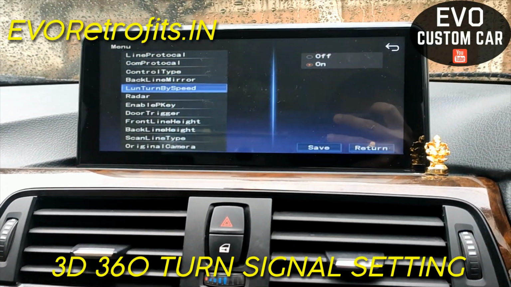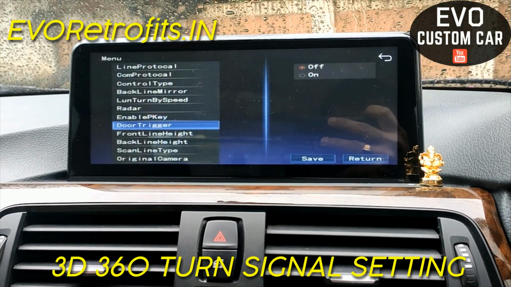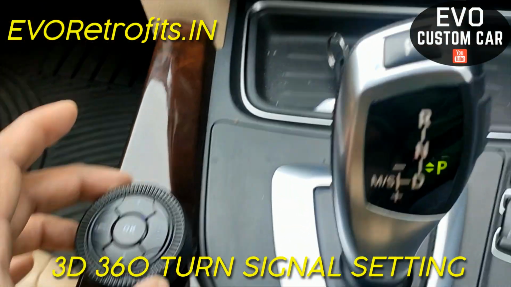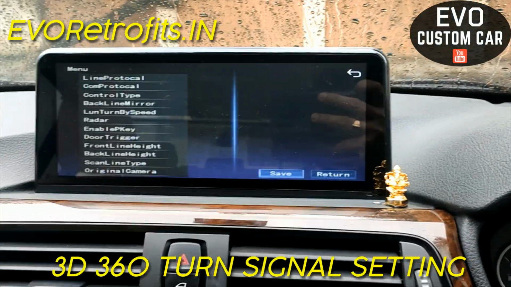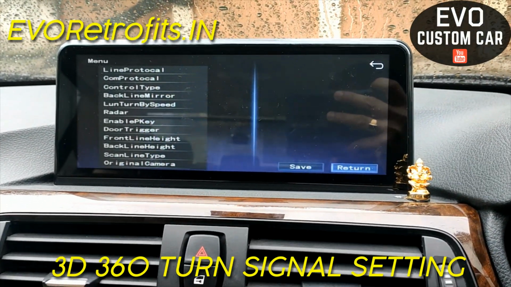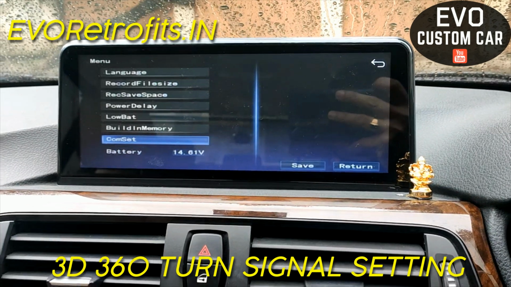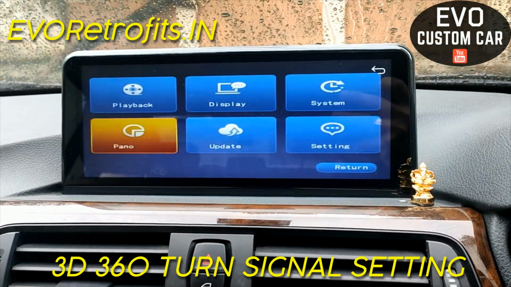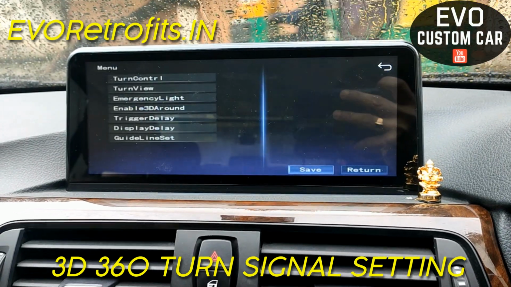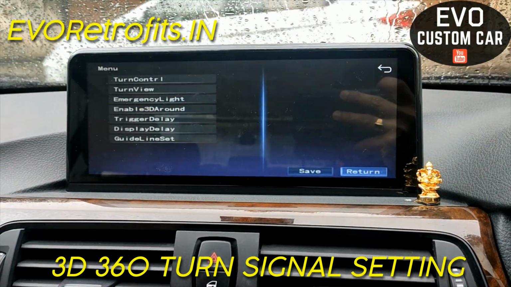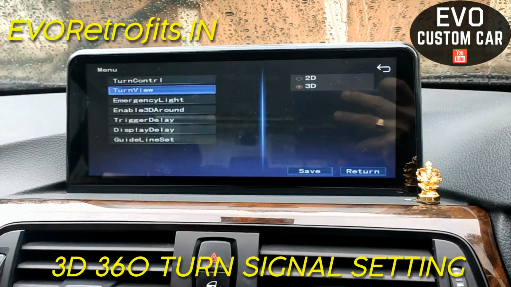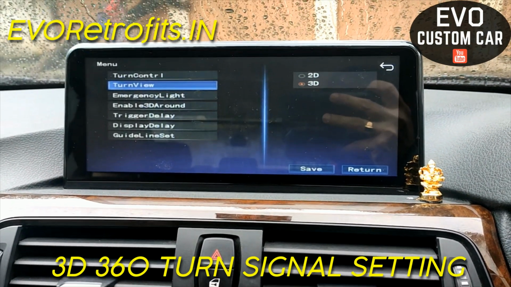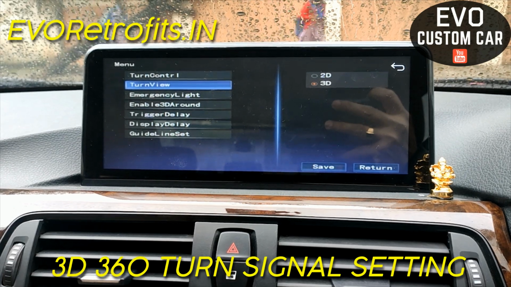Also there is another setting which we can do, by which we can choose whether it displays in a 2D or 3D mode. For that we have to scroll out of this menu, hit save, return, and we go to display. In this we choose the turn view to be 3D or 2D. Based on that it will give us a 3D view or a 2D view. Right now it's selected as 3D.